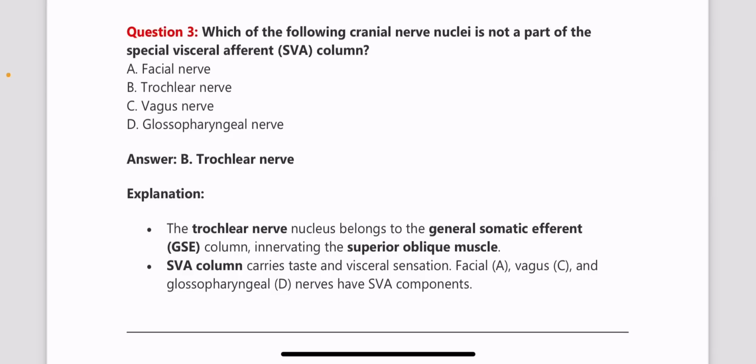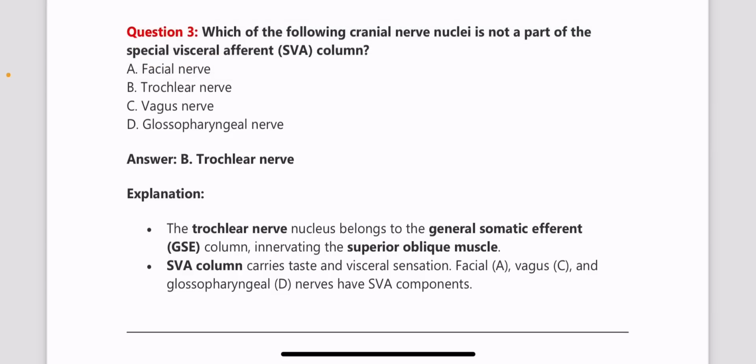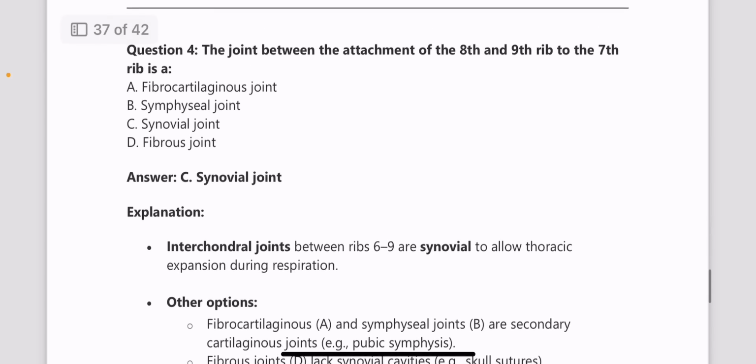Next, which of the following cranial nerve nuclei is not a part of the special visceral afferent column? This is a little tough area about the special visceral afferent, special somatic, general somatic, all these are a little difficult, but if you want to be in the toppers, then you need to know about this one as well. Answer is trochlear nerve. Next question, the joint between the attachment of 8th and 9th rib to the 7th rib is a synovial joint.